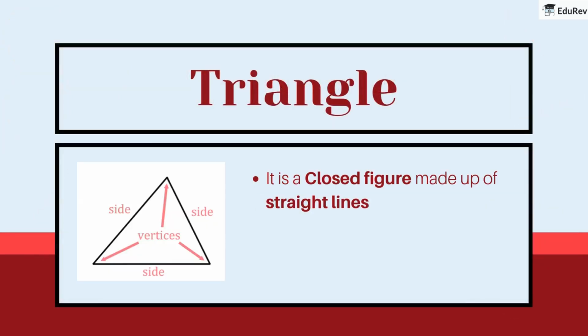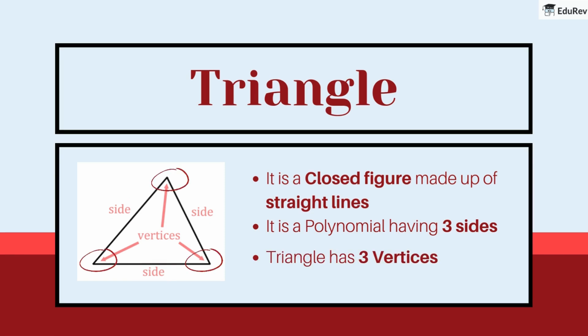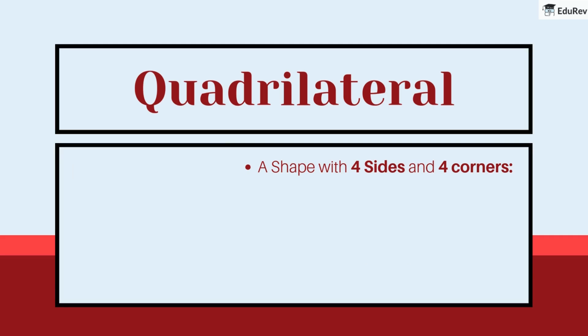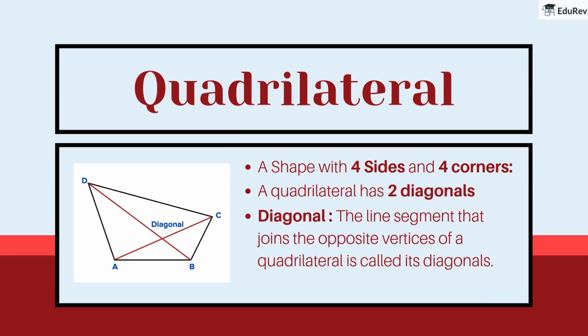Triangle. It is a closed figure made up of straight lines. It is a polygon having three sides. A triangle has three vertices. Quadrilateral. It is a shape with four sides and four corners. A quadrilateral has two diagonals. Diagonal, the line segment that joins the opposite vertices of a quadrilateral, is called its diagonal.